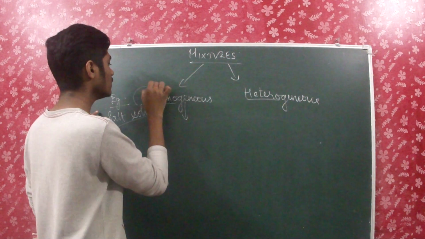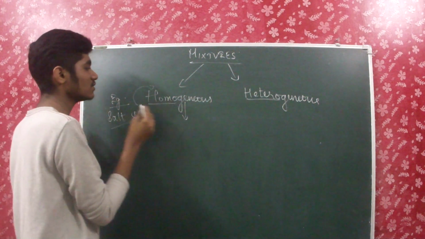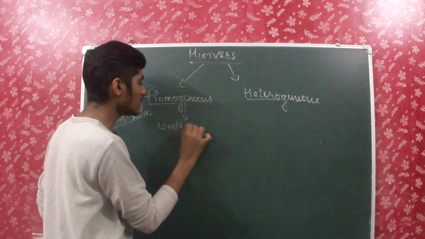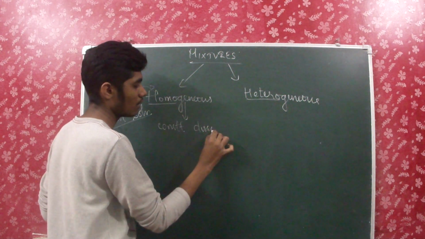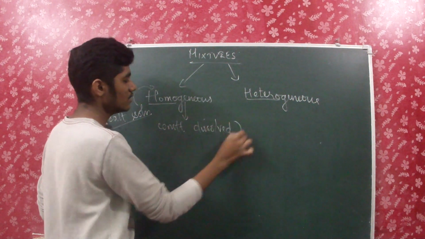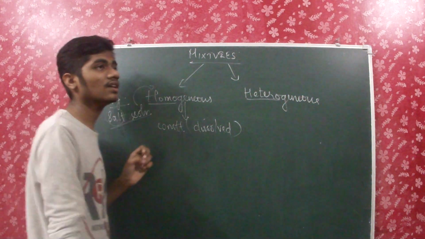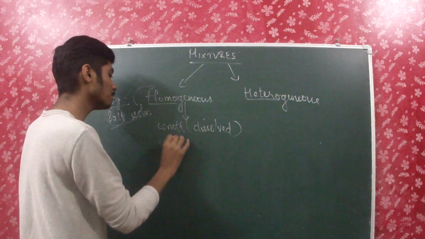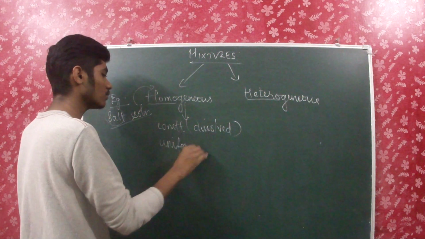So this kind of solution is a homogeneous solution. And how do we say that? The constituent particles completely get dissolved. In salt solution you can never find the salt. It gets completely dissolved and the composition becomes completely uniform throughout.